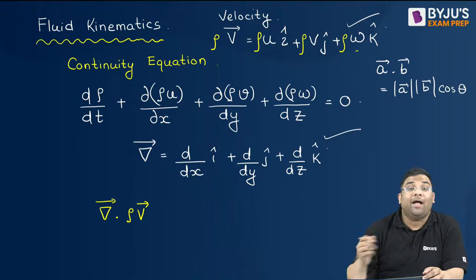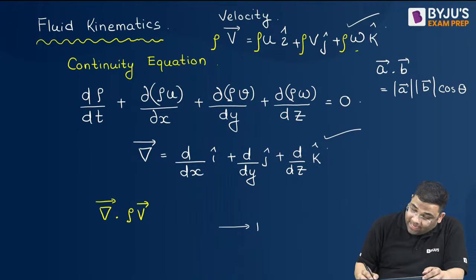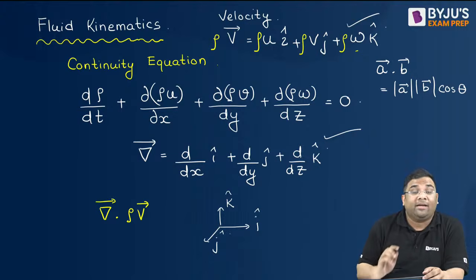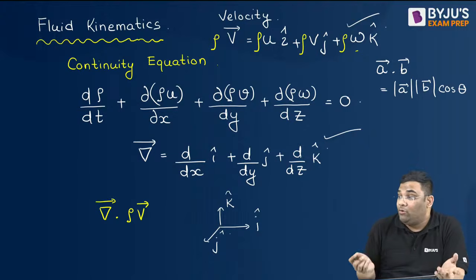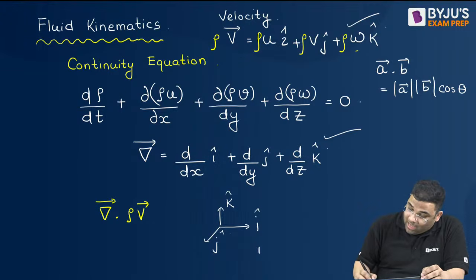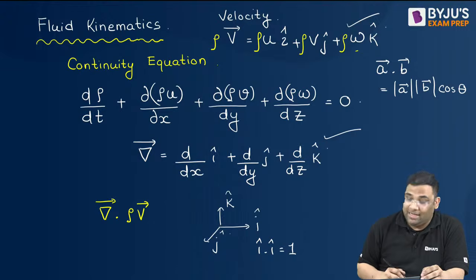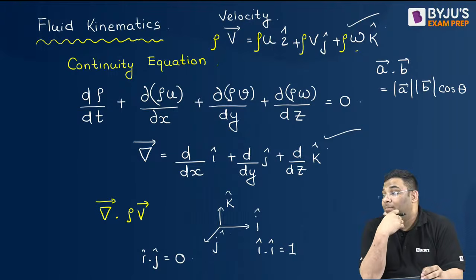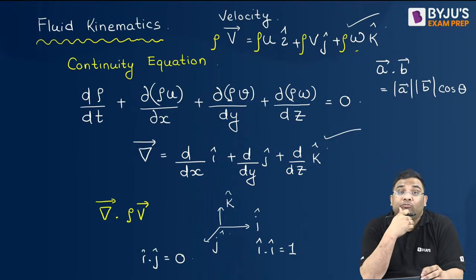Now see, i, j and k are perpendicular to each other. They are perpendicular unit vectors. So when you are doing a dot product, i dot i will give me 1, but i dot j will give me 0, because cos 90 is 0, right?